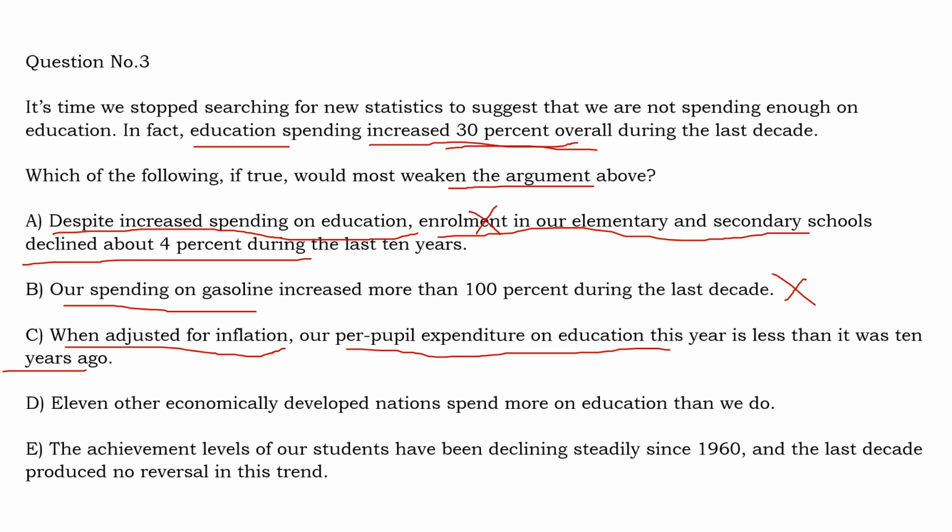So this is basically saying that the actual amount of spending on education has not increased in the last 10 years, because the increase is only because of the inflation. There is no actual increase in the amount spent on education. So this is a good answer, because we have to find a statement that says that the education spending has not increased. So this option clearly tells us that the increase of 30% is only because of the inflation. The per pupil expenditure on education is actually less than it was 10 years ago. So this is a probable answer. Keep it in your mind.